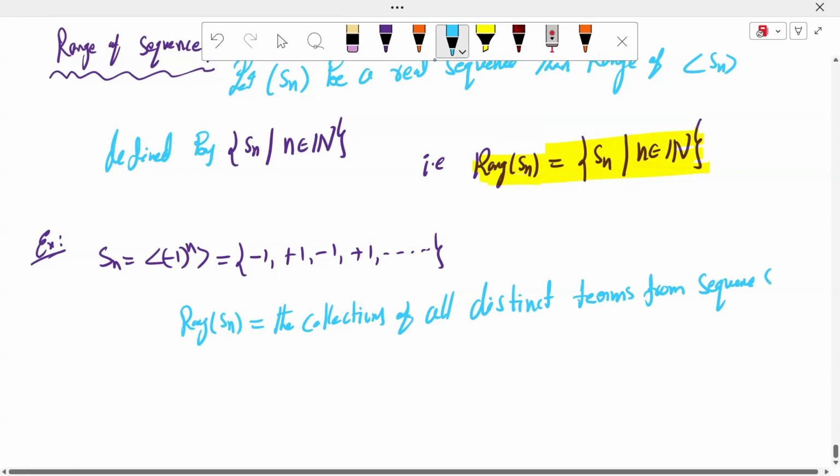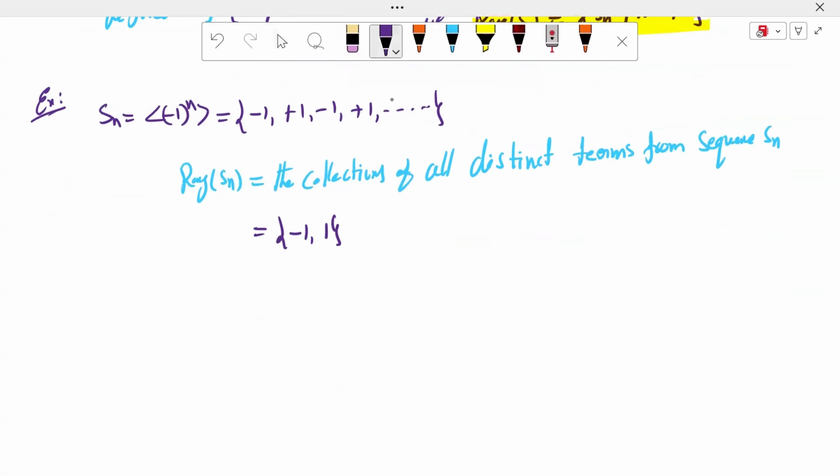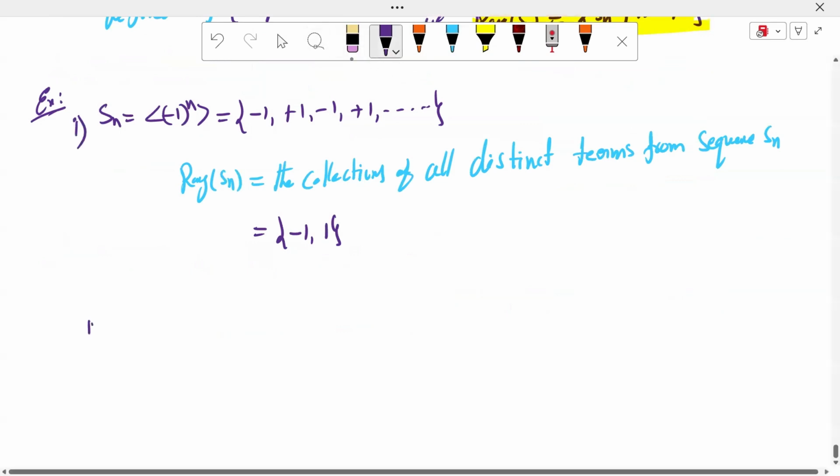What are the distinct terms, sir? Minus 1 and plus 1. These are the distinct terms, and this is the range of the sequence, sir: minus 1 and plus 1. We can take another example, sir.